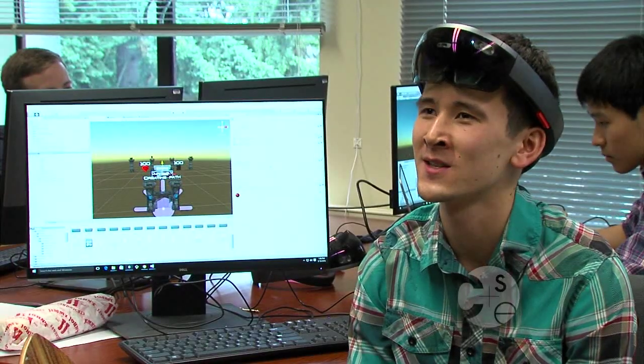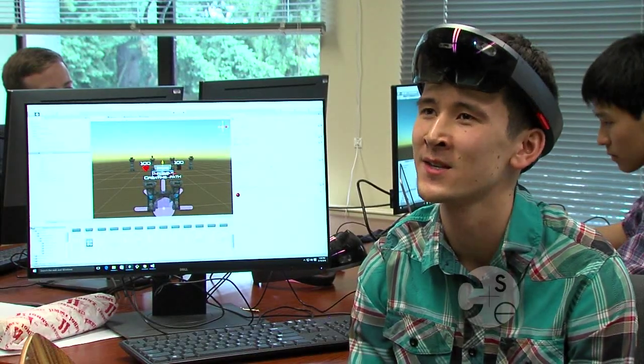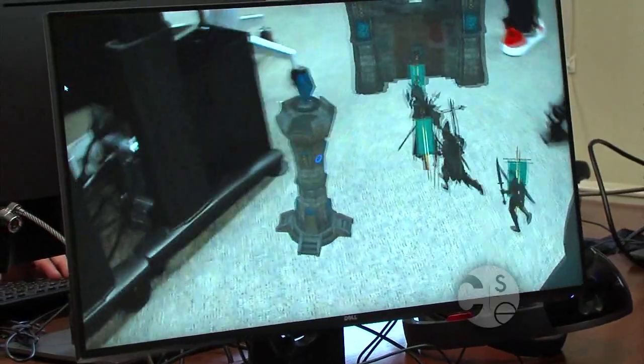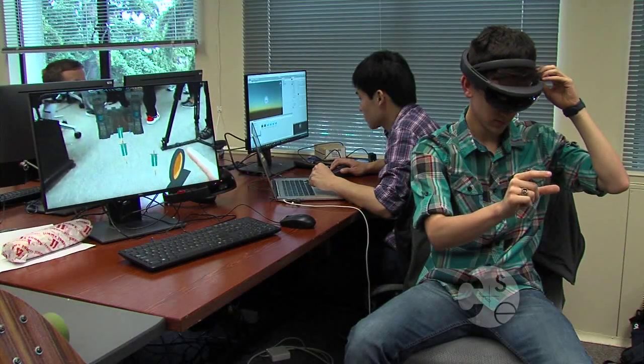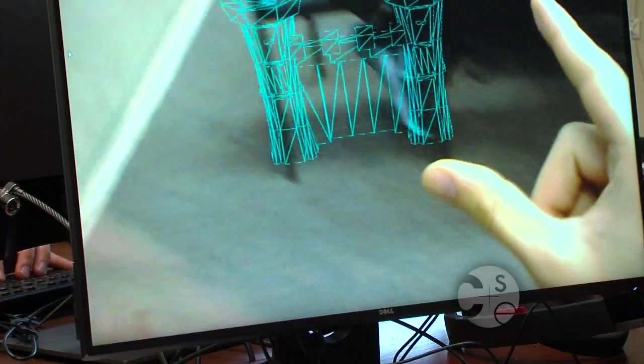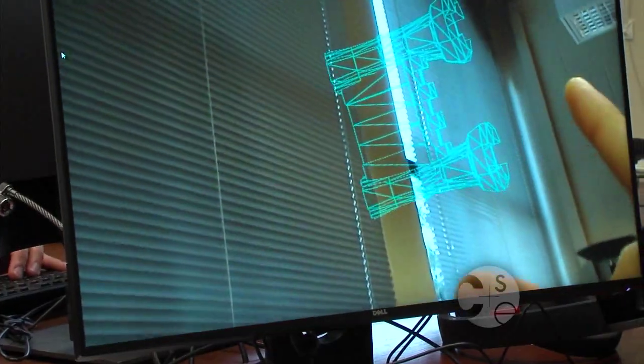The goal of HoloTowers is it's a tower defense game where you place a castle and a bunch of enemies around the room, and they all try to rush towards your castle. And so you place towers to defend your castle. And it's holographic and it's interactive around your space. You can place them on the walls, ceilings, floors.